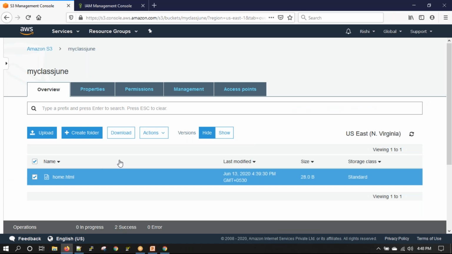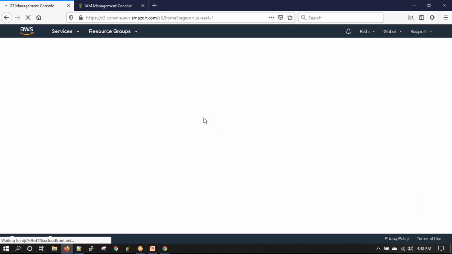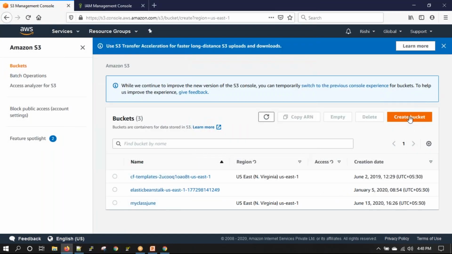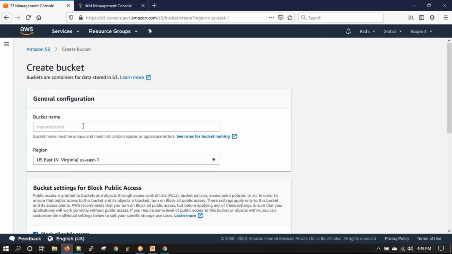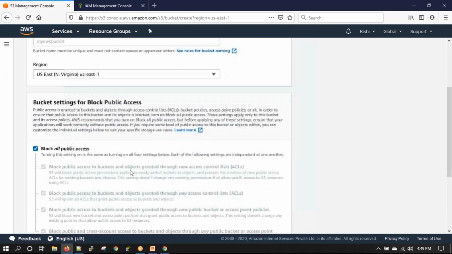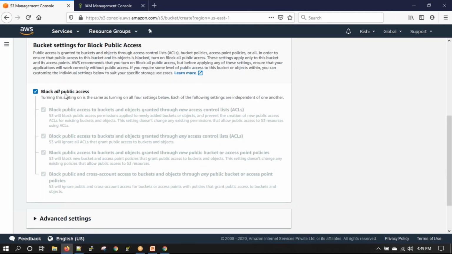The issue is in how the bucket was created. Let me go back and show you. I'll say create a bucket and give it a name. While creating the bucket, this was the setting: block all public access.